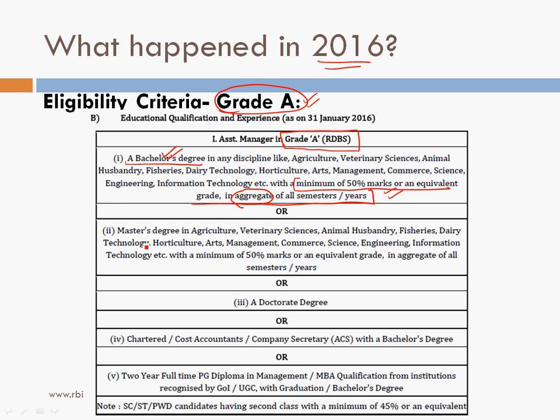Or you could have a master's degree in these disciplines with a minimum of 50% marks, again aggregate, or a doctorate degree, or chartered accountant, cost accountants, company secretary with a bachelor's degree, or these things. Kindly note this point, that for reserved categories SC, ST, PWD, candidates having second class with a minimum of 45% or equivalent are eligible. This is important for the reserved category aspirants.